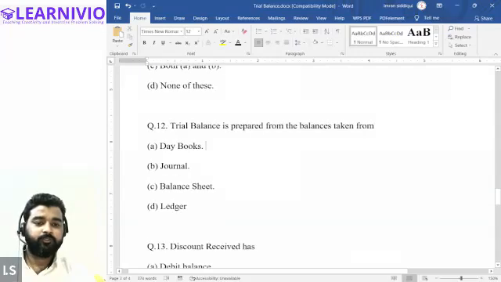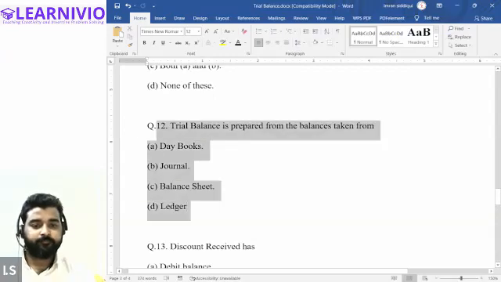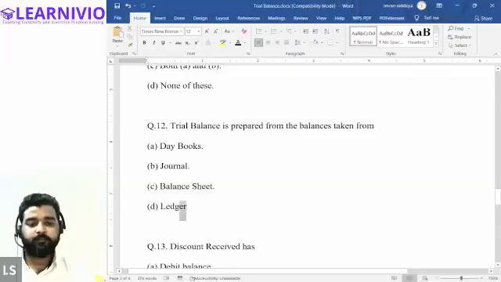Okay. Moving on to the next question. Trial balance is prepared from the balances taken from. Tell me, Peer. Trial balance is prepared from the balance from a ledger. From the ledger. Perfect. Good.